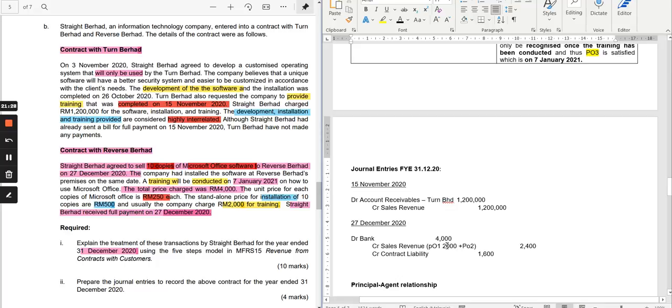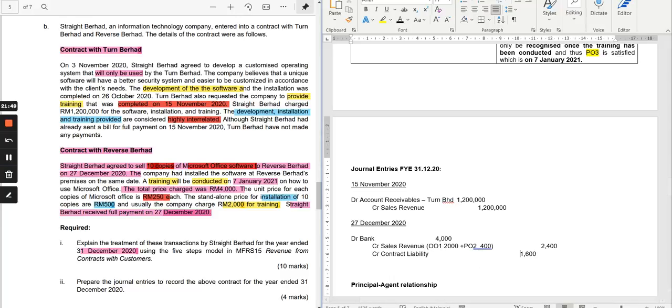2,000 plus 400. PO1 is 2,000, and PO2 is again 400. So that makes up 2,400.